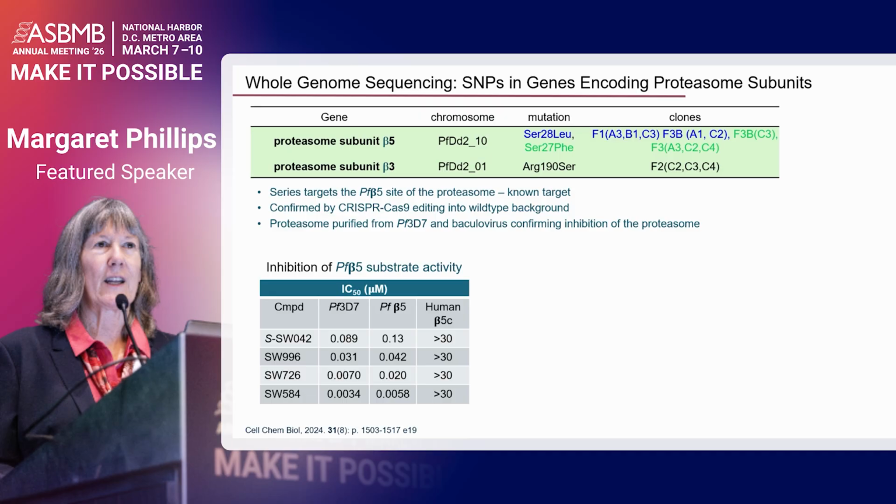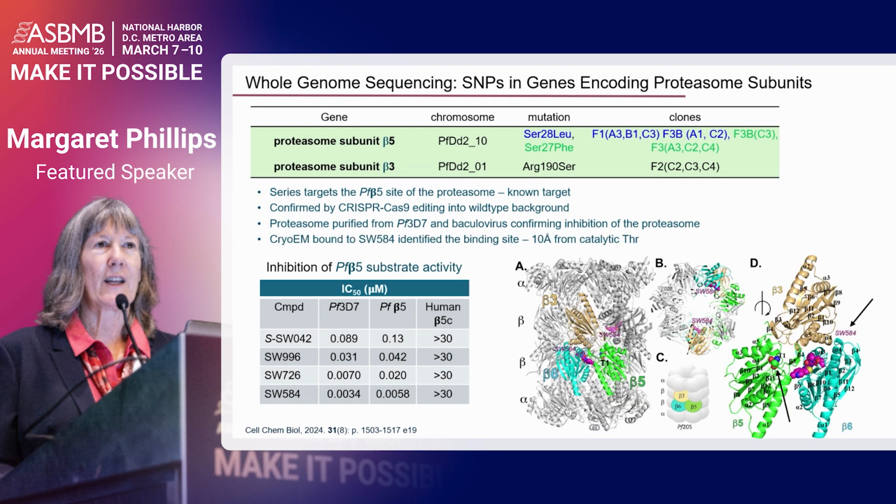And you can just see from this table that we've been able to confirm that the IC50 on the parasite, the 3D7, is very similar to the IC50s against the beta-5 subunit of the Plasmodium proteasome, and parallels that for the compounds in the series I've shown here. And then we are also able to show that these compounds are not inhibiting the human beta-5 subunit, so that we really do have a very selective inhibitor series.